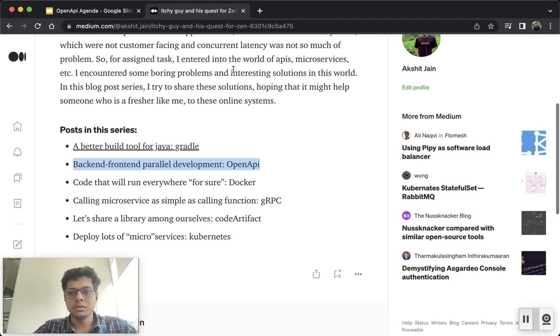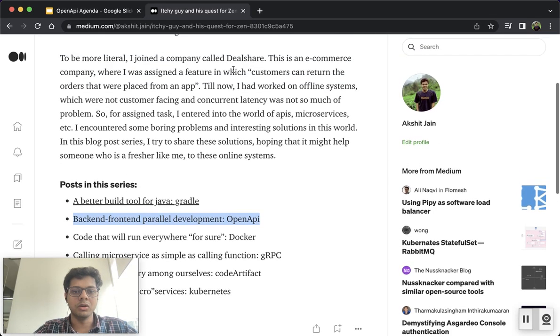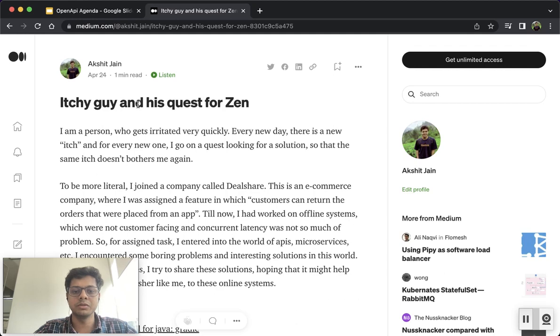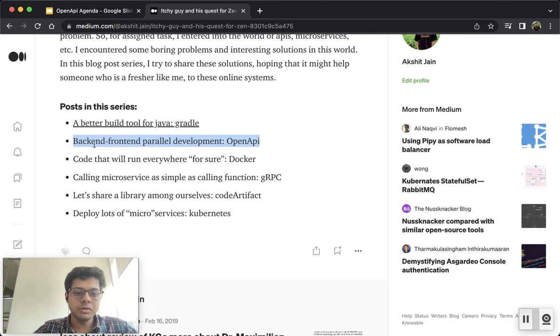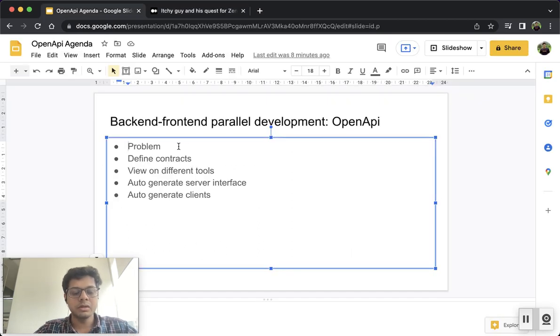Hey everyone, so this is our second video in the blog series Ichigai and his quest for Zen. In this video we will talk about backend front-end parallel development with OpenAPI. So let's jump right in.